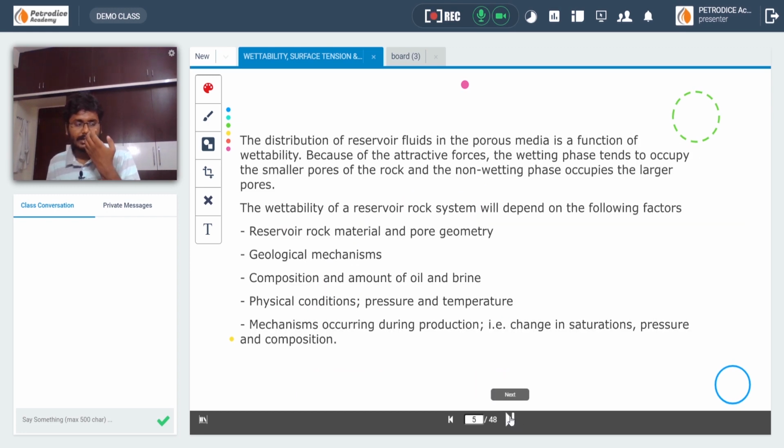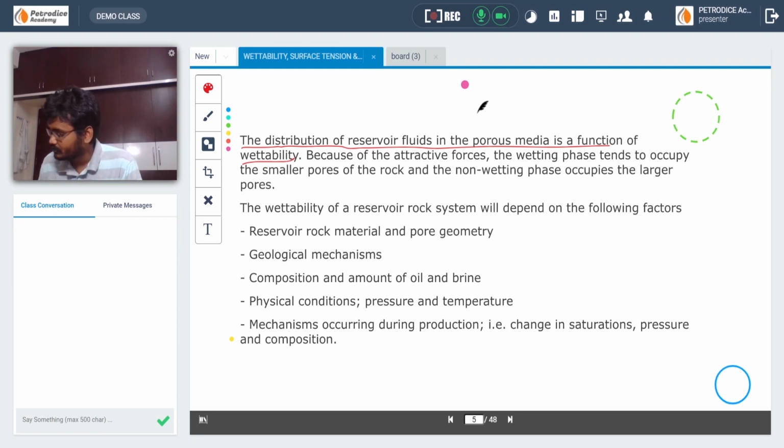Let us see how wettability defines the distribution of reservoir fluids in a particular formation. The distribution of reservoir fluids in the porous media is a function of wettability. Consider a particular reservoir rock that is water wet. If it is water wet, the majority of grains will be surrounded by connate water, which means that in that area the water saturation will be very high.